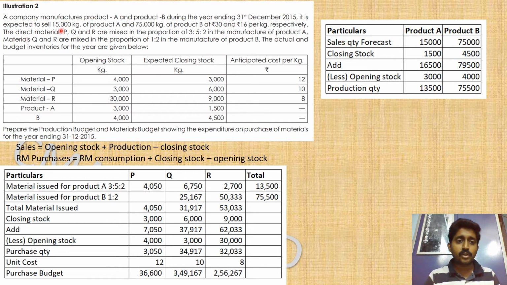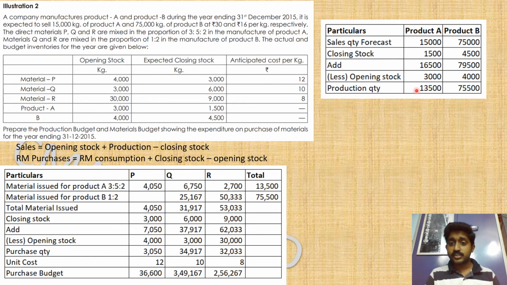Sales we have already got: 15,000 kg and 75,000 kg for product A and product B, which is already given in the question. So sales plus the closing stock, we are just adding it, and minus the opening stock will give you the production quantity. This is just a realignment of this formula. We are moving the production here and sales here. The production will be equal to sales plus closing stock minus opening stock. So I am applying this and finding the production quantity.